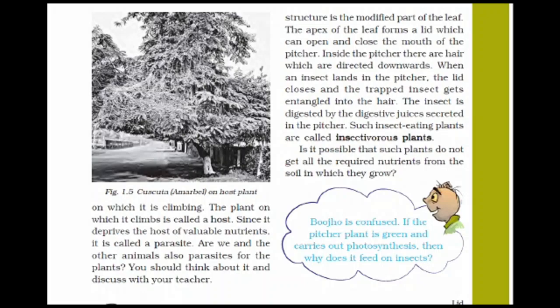When an insect lands in the pitcher, means when an insect sits on the pitcher, the lid closes and traps the insect. The trapped insect gets entangled in the hair, because the pitcher is very colorful and insects get attracted toward it. So when insects land in the pitcher, the lid closes and traps them, means catches them, and the insects get entangled into the hair.